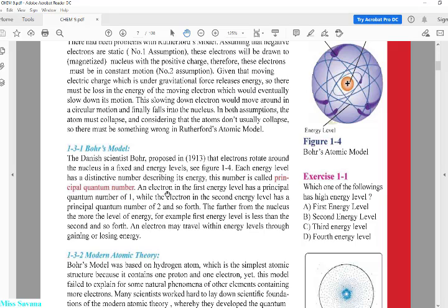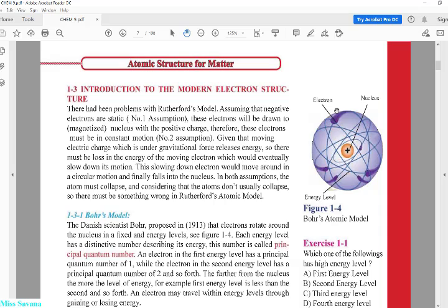The Bohr model is a little bit easier, and he had a clear idea. The Danish scientist Bohr proposed in the 1930s that electrons rotate around the nucleus in fixed energy levels. So what was his idea? His idea is that there is not only one orbit the electrons are rotating in.